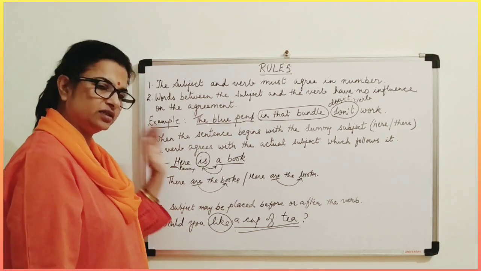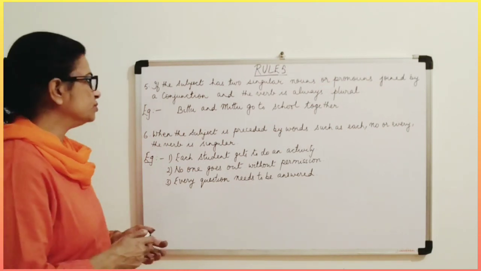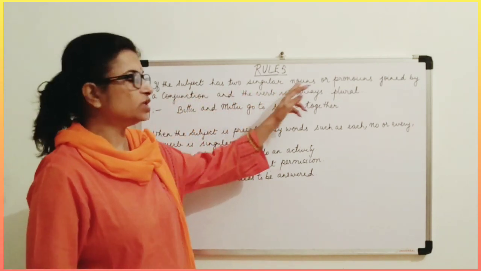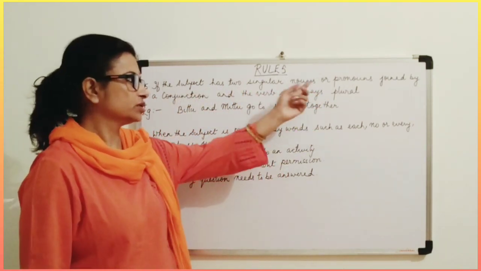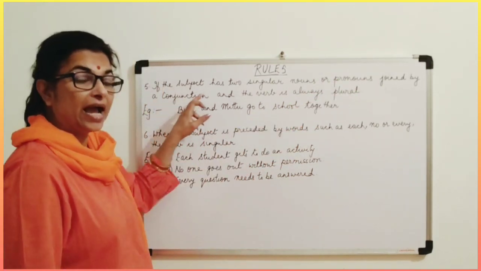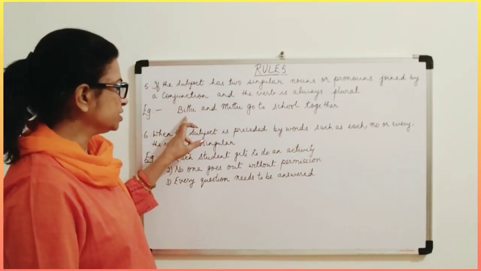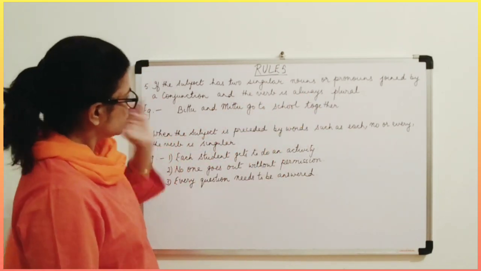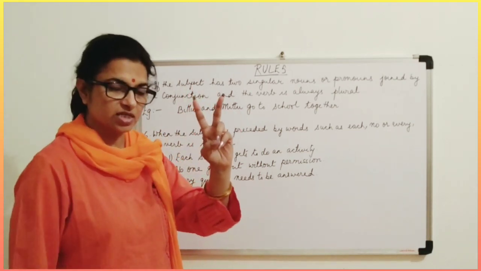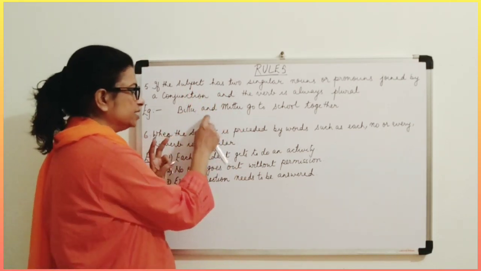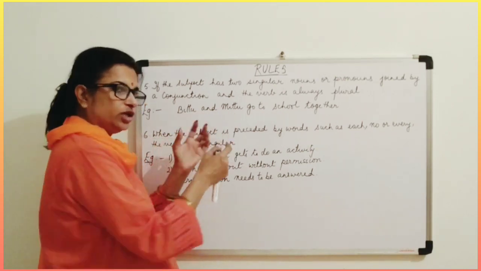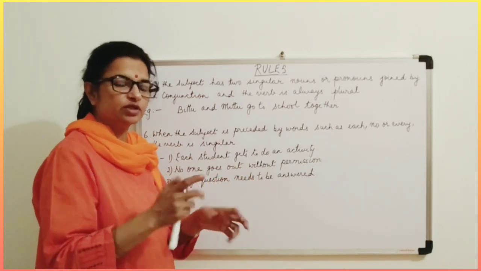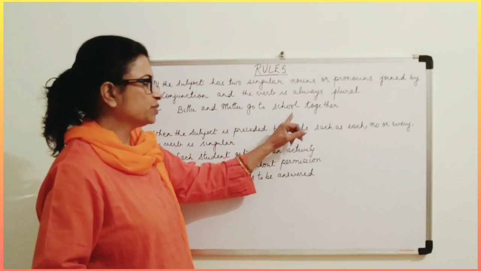Now let's take a look at rule number 5 and 6. Okay. Now the fifth one. If the subject has two singular nouns or pronouns, both joined by the conjunction and, you can see the example here. The verb is always in the plural. Why? Because it becomes plural. Bittu and Mittu. There are two subjects and they are joined with the word and. That means when they both join together, when both are standing at one place, obviously they become two in number, so that is plural. So obviously the verb will be in plural only.